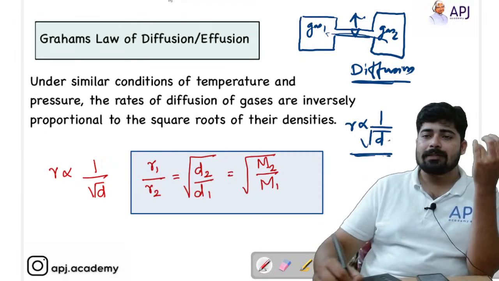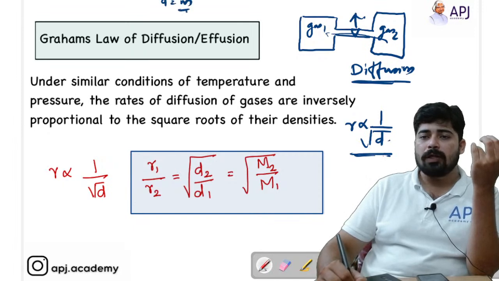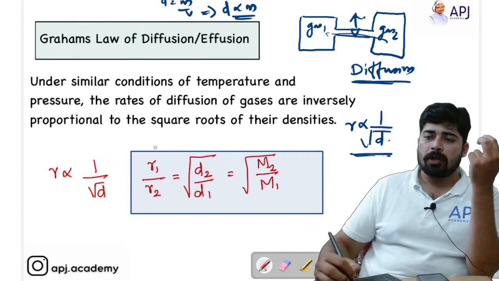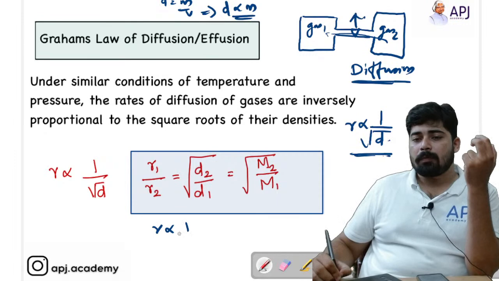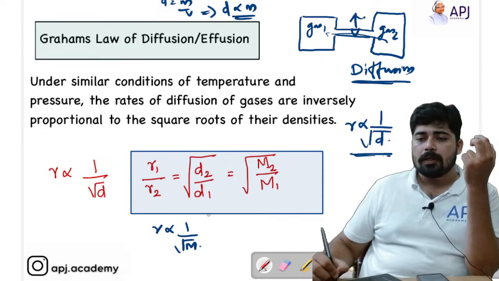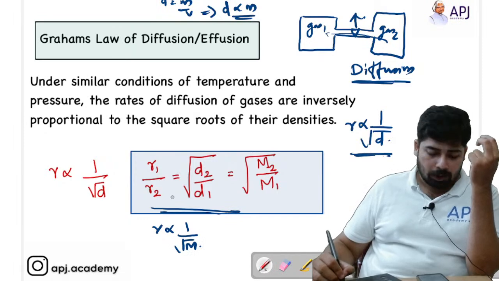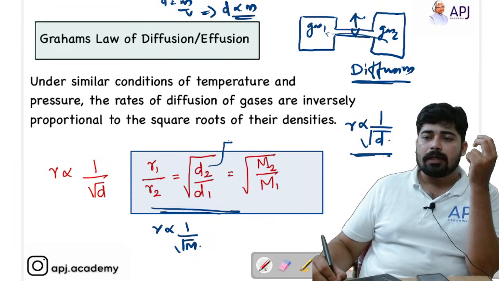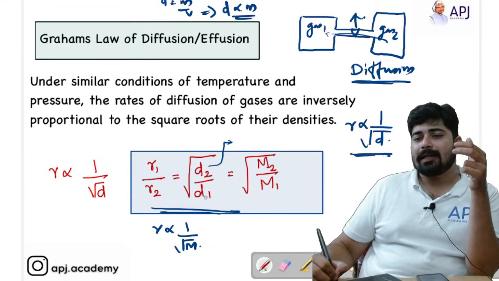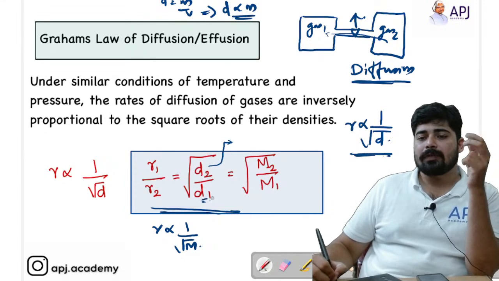And we know that density is equal to mass by volume. That is, density is directly proportional to molar mass or molecular mass. We can write it as R is inversely proportional to root of M. So we can generate this formula, that is R1 by R2 is equal to root of D2 by D1. That is, D2 is the density of the second gas and D1 is the density of the first gas.